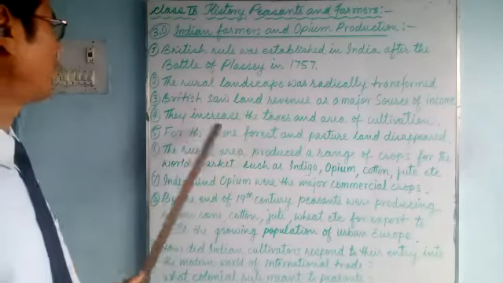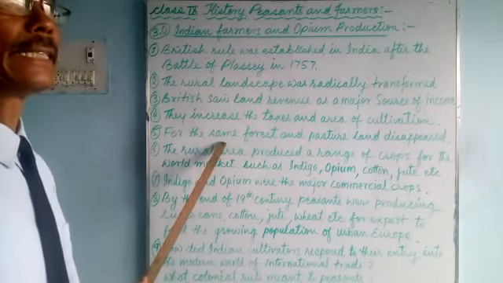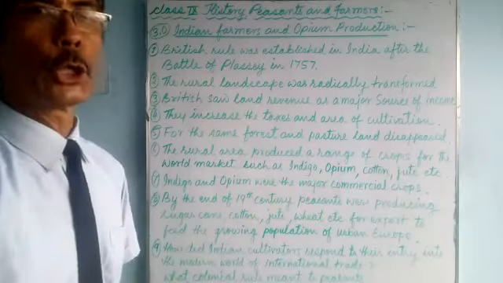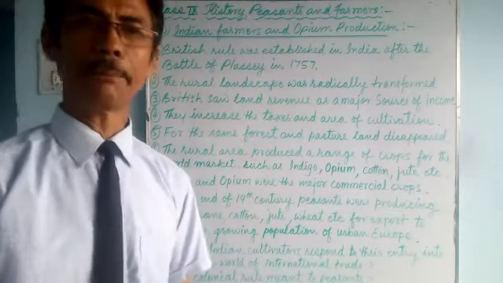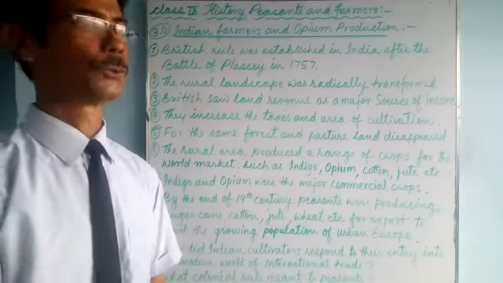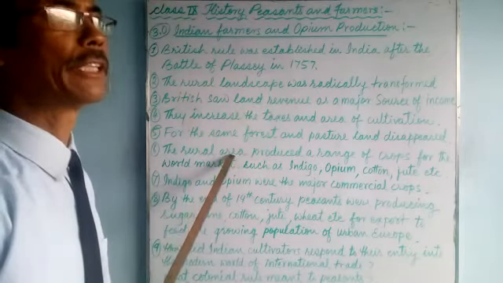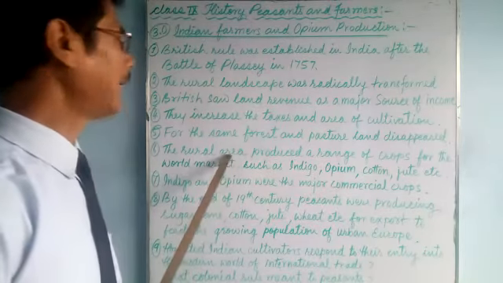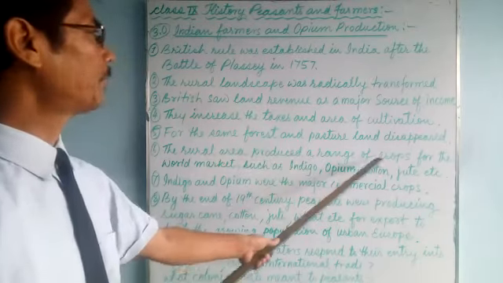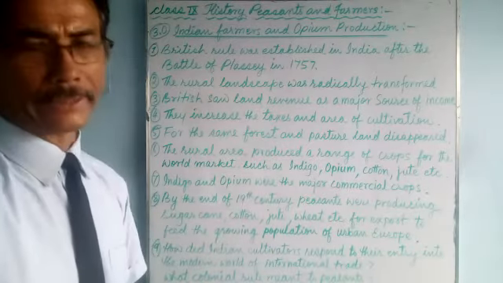To increase revenue, to increase the taxes or income, forest and pasture land disappeared. Slowly forest and pasture lands disappeared, which means the area was reduced. During the 19th century, in the villages, the peasants or farmers produced a range of crops. Range means a variety of crops for the world market.